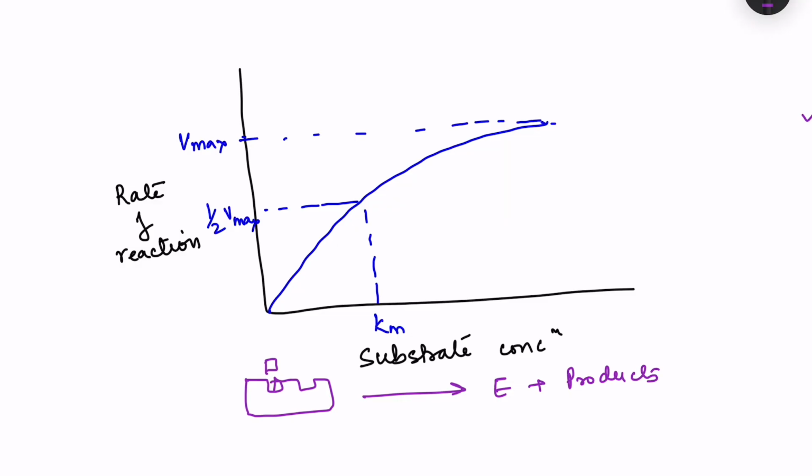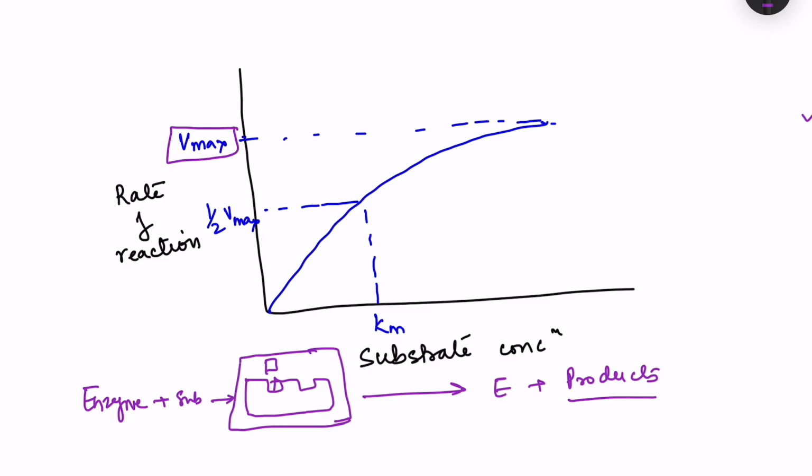Initially we have enzyme which is free, and whatever its substrate is, it can bind with that and form the enzyme substrate complex. Because of the formation of this enzyme substrate complex, some reaction will occur where the substrate will be converted to the product and the enzyme will be released. Now, there is the rate of this reaction, and the maximum rate which can be achieved is known as Vmax. That is the maximum velocity of the reaction. After this, the velocity is not going to increase.